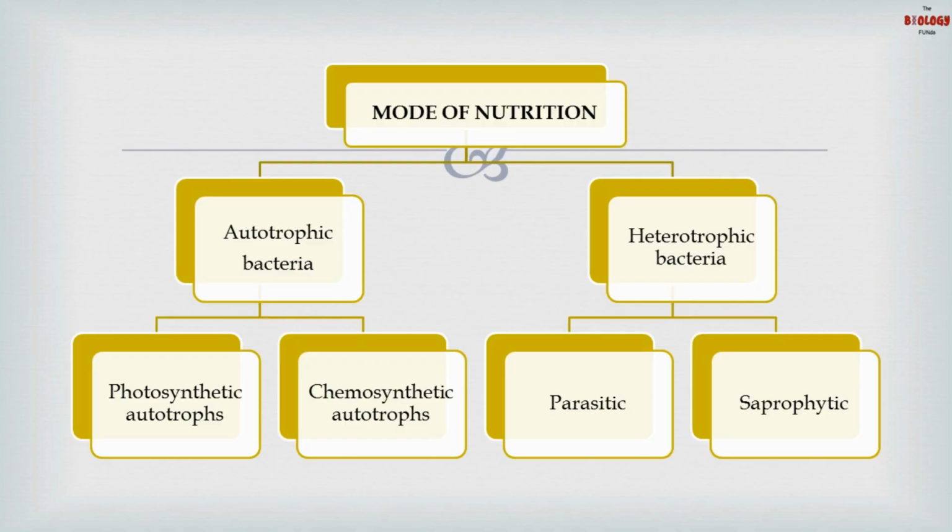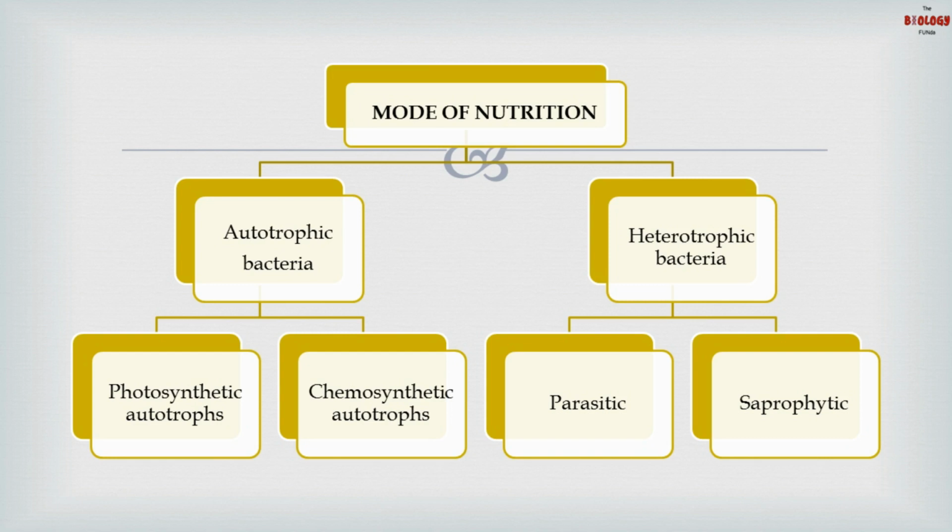Based on their mode of nutrition, bacteria are classified into 2 types, autotrophic or heterotrophic. Autotrophic bacteria are those bacteria which can prepare their own food, while heterotrophic bacteria are those which cannot prepare their own food, they depend on others for their food.